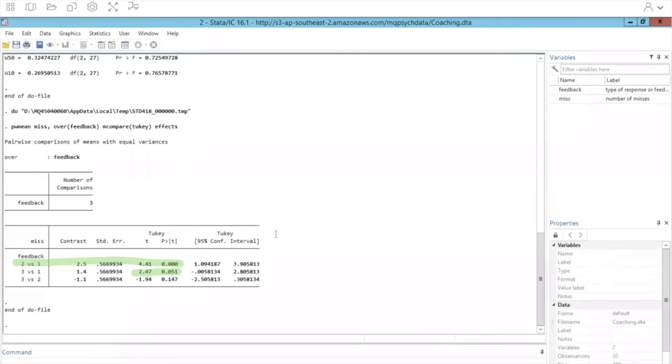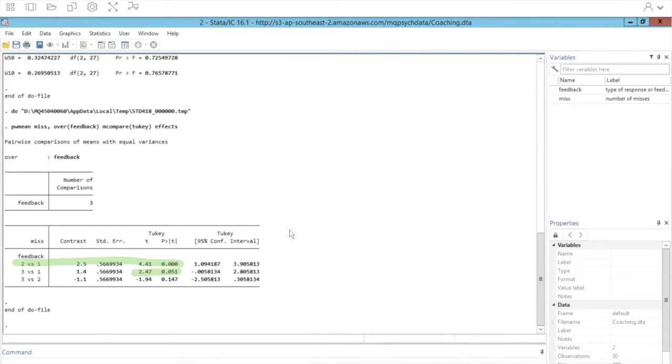If you round it to 2 decimals, you might say that the p equals 0.05, and therefore it is a significant difference. But if you round to 3 decimals, you would say the p is 0.051, and therefore a non-significant comparison, or marginally significant. This is why the standards in psychology are really moving towards rounding to 3 decimal places. Now, for consistency for this practical, we'll round to 2 decimal places and conclude that the praise group, group 1, performs significantly different to groups 2 and 3.